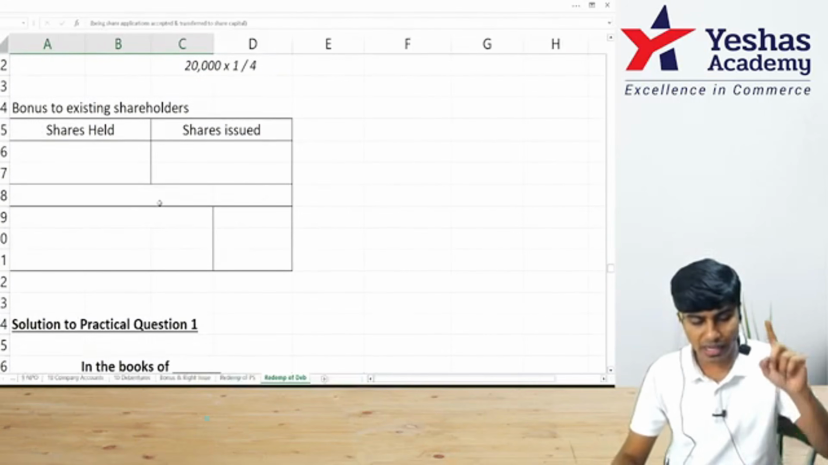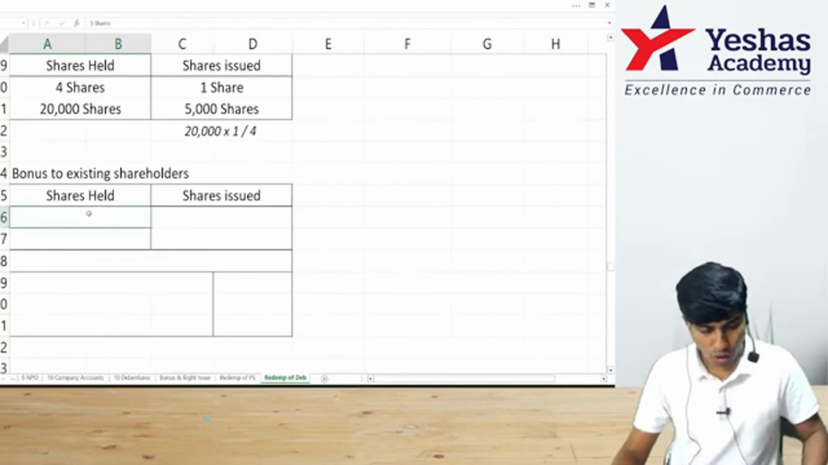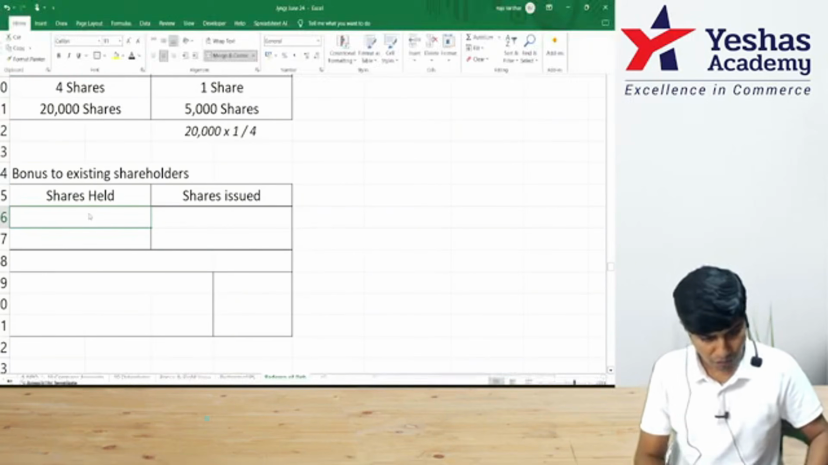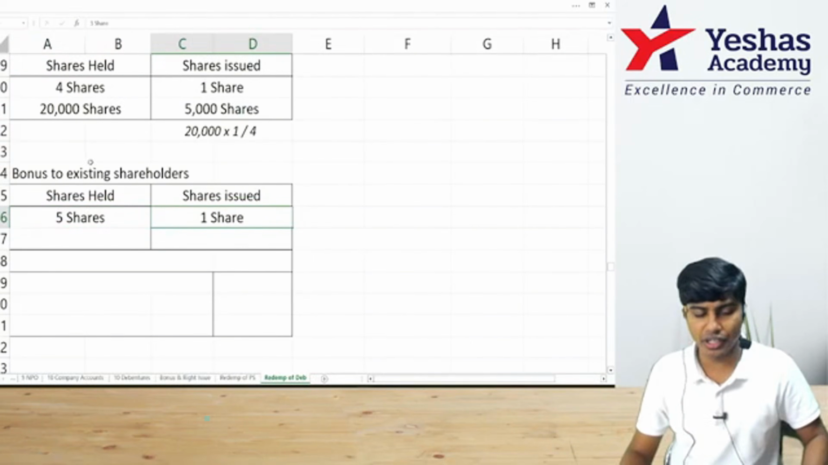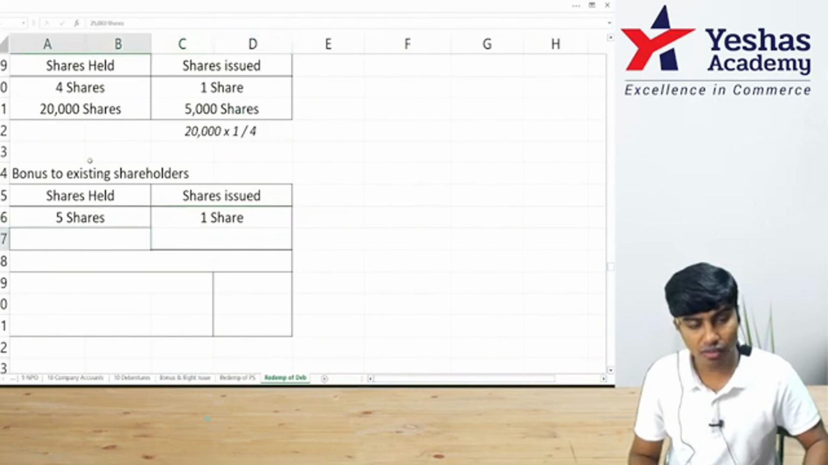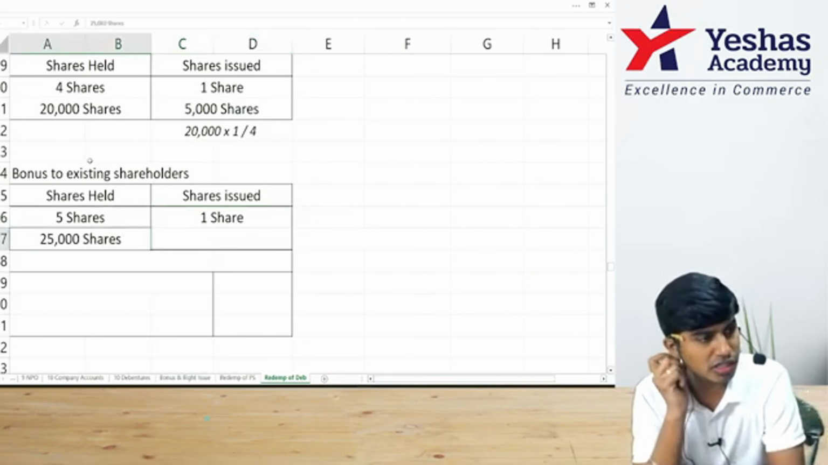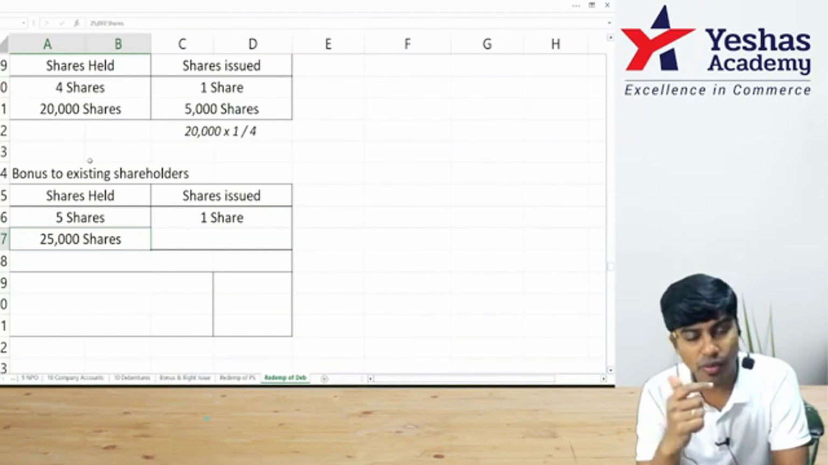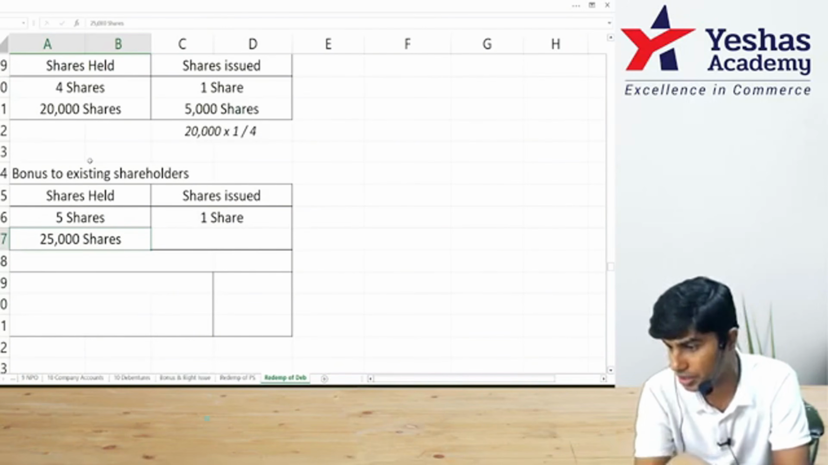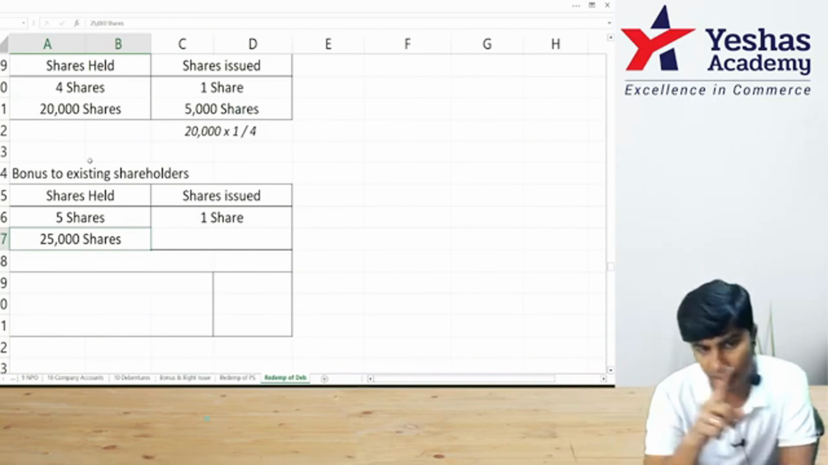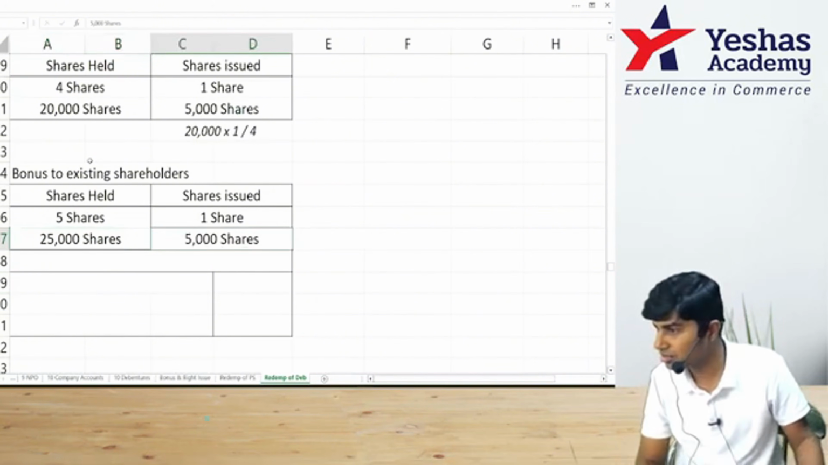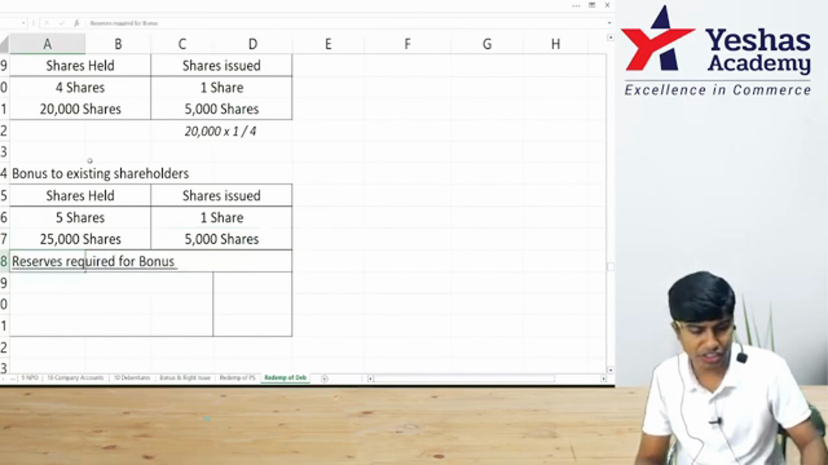So we are going to apply the ratio of 1 share as bonus for every 5 shares held. If you hold 5 shares, they are going to give 1 share. How many shares are there? We have 25,000 shares. Sir, how is it 25? 20,000 in the balance sheet, 5,000 right shares. Together it is 25,000. Please do 25,000 into 1 divided by 5. 5,000 bonus shares are to be given.